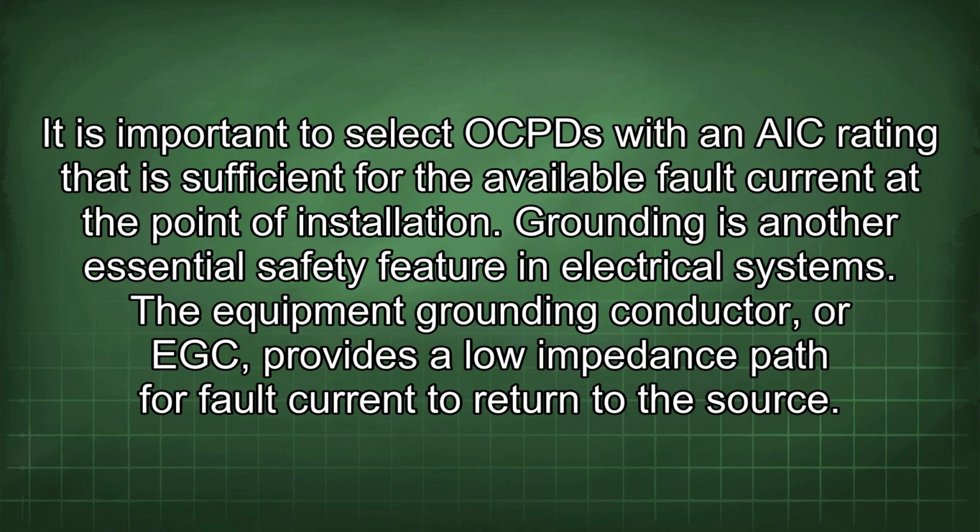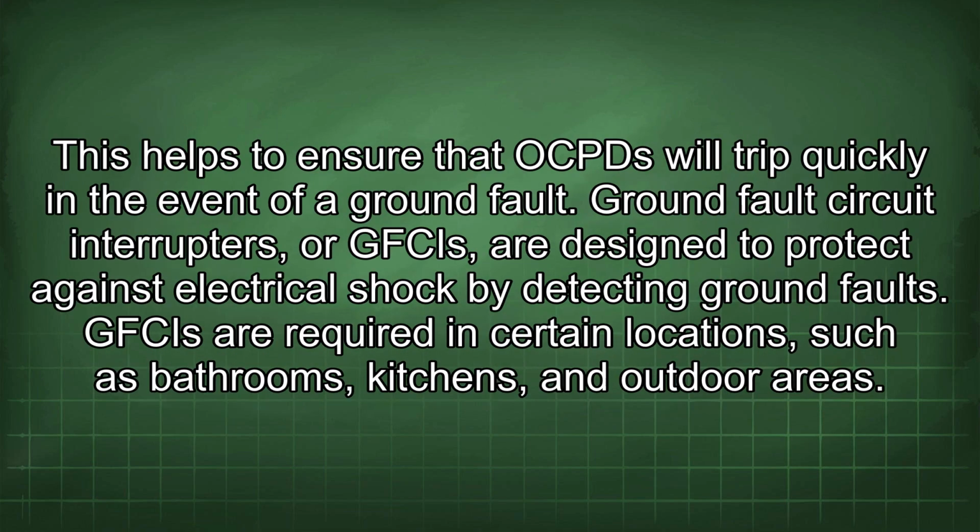Grounding is another essential safety feature in electrical systems. The equipment grounding conductor, or EGC, provides a low impedance path for fault current to return to the source. This helps to ensure that OCPDs will trip quickly in the event of a ground fault. Ground fault circuit interrupters, or GFCIs, are designed to protect against electrical shock by detecting ground faults. GFCIs are required in certain locations, such as bathrooms, kitchens, and outdoor areas.